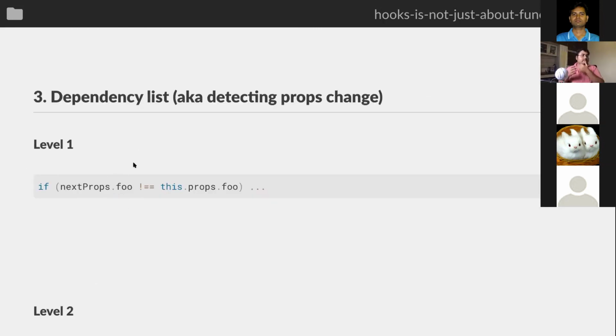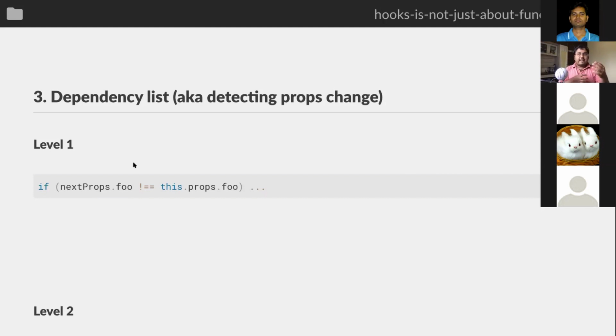Now, okay, so maybe we don't need derived variables a lot, right? But we'll see why that kind of matters in this section. So now I want to talk about the nastiest part of our component, right? Whenever I look at my class components, there are these update life cycles which I just don't want to touch, right? When I look at my component will receive props, that's like 80-90 lines long, right?